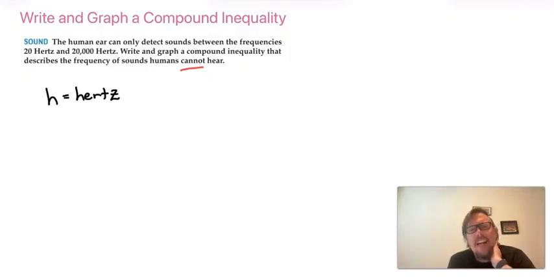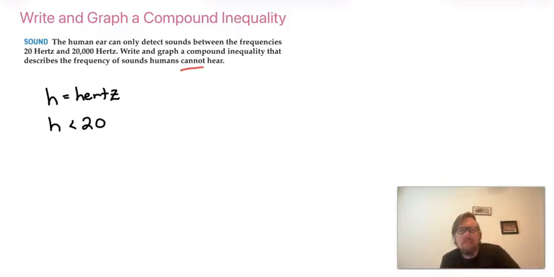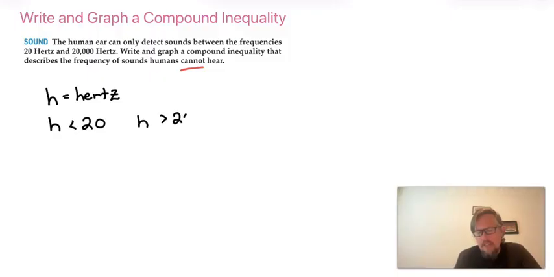So humans cannot hear hertz that are below 20. So that would be H below 20. And we also would not be able to hear hertz above 20,000. That's too high of a pitch. So nothing above 20,000. So humans cannot hear anything greater than 20,000. And so we want to write an inequality and a graph of an inequality that says this, less than 20 and greater than 20,000. So how do we do this?